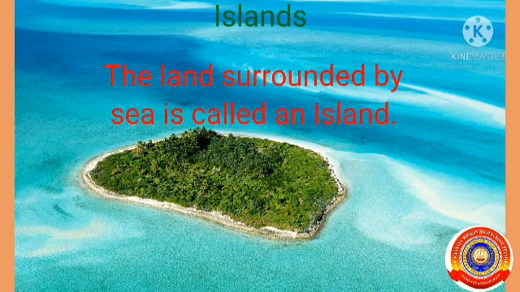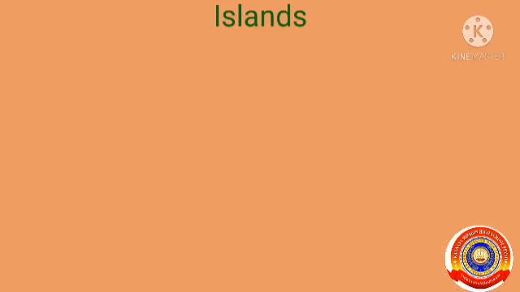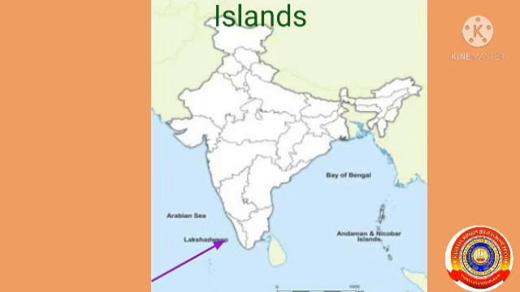The land surrounded by sea is called an island. The Lakshadweep Islands in the Arabian Sea and the Andaman and Nicobar Islands in the Bay of Bengal are part of India. Is it clear?